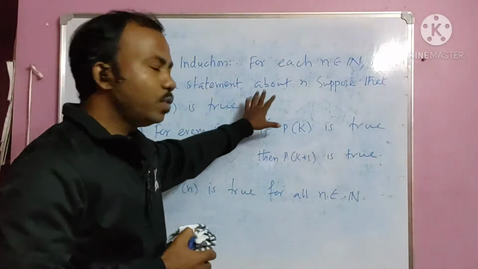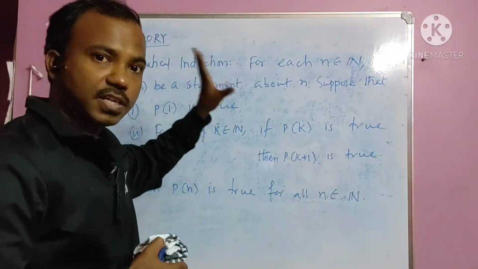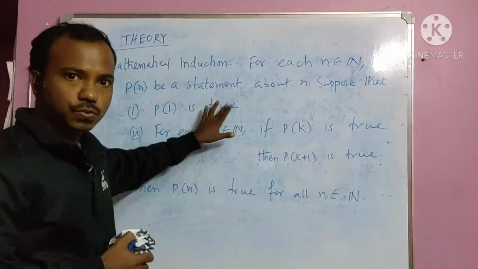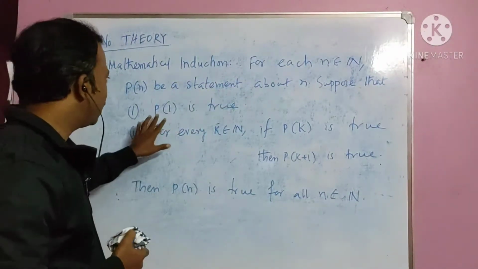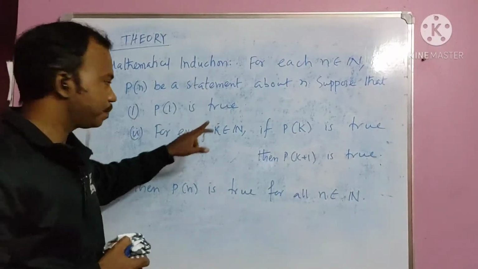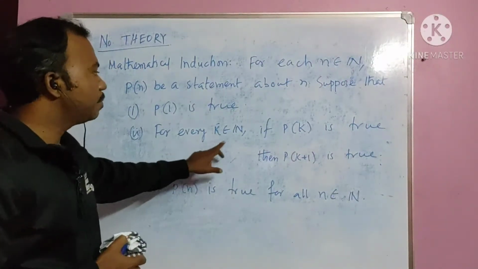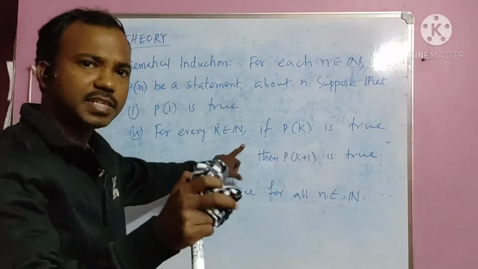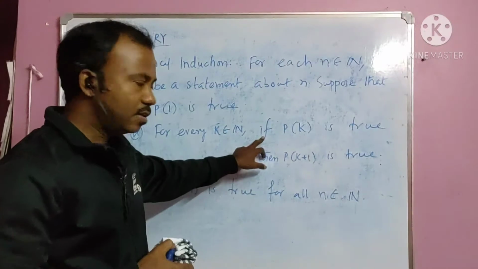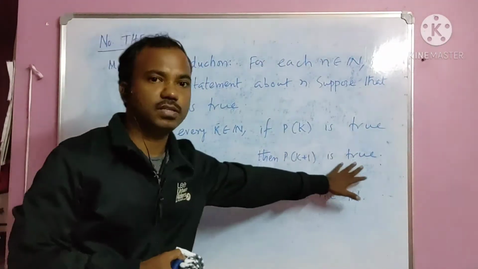So how will we check? This is a tool. In that way we can check whether Pn is true or false. What is the tool? The tool says if P1 is true, that means the base step, if we put n equals to 1 and P1 is true. And the next step says for every k belongs to natural number, if we take any k, which is of course finite, then if Pk is true, then Pk plus 1 is true.